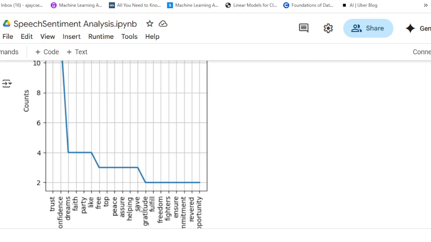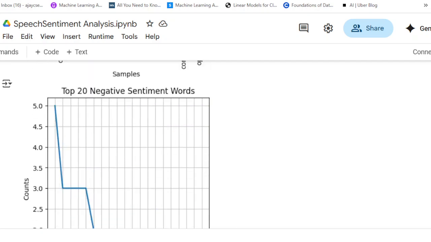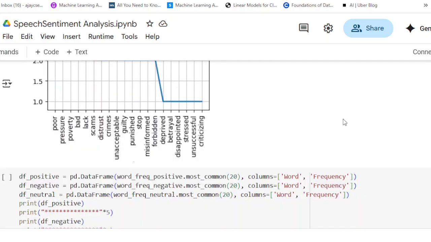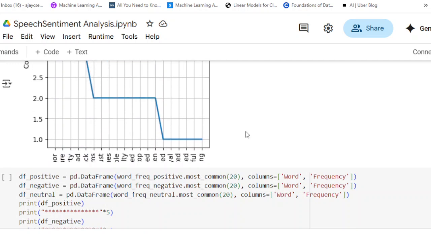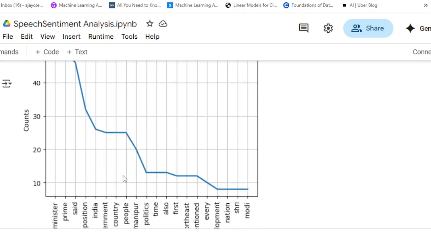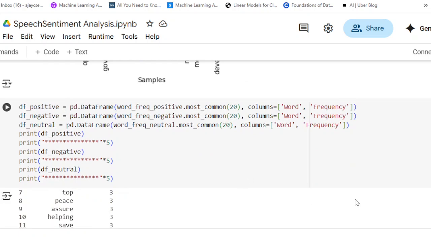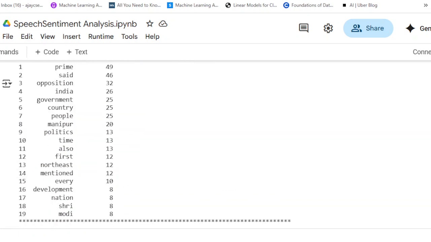These are the top 20 words which have been used several times. Similarly, among the top 20 negative words, poor has been used several times, then pressure, used 3 times, then poverty 3 times, bad, lack 3 times, scams 2 times, and so on. Then there are certain neutral words, and we can also check each word and its frequency.